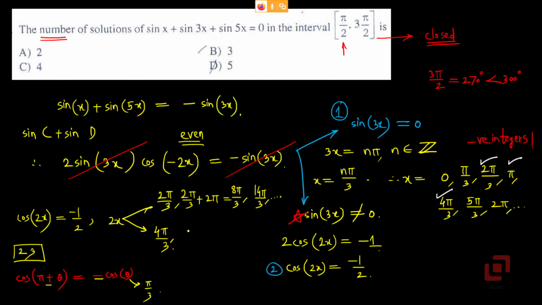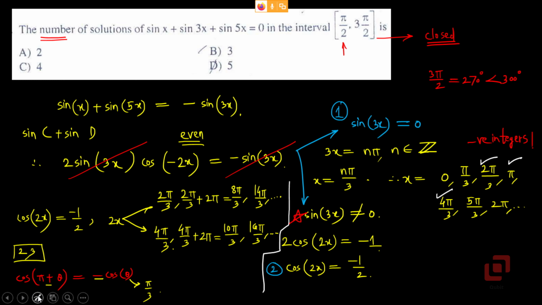Again add 2 pi to this. So we will have 4 pi by 3 plus 2 pi, which is going to be 10 pi by 3. The next one is 16 pi by 3 and so on. So again we have got 2 arithmetic progressions. But these are the solutions for 2x.